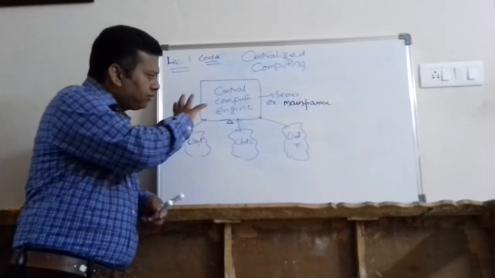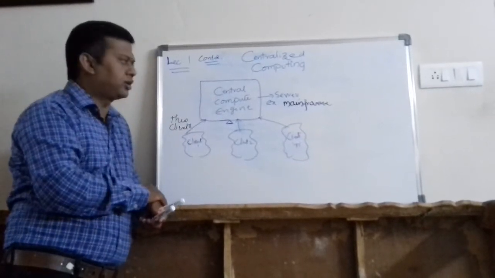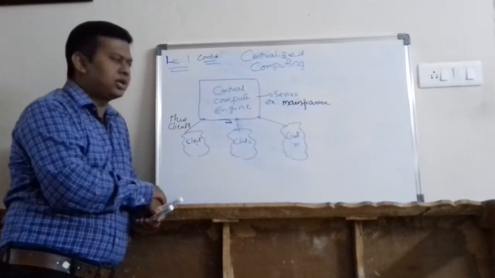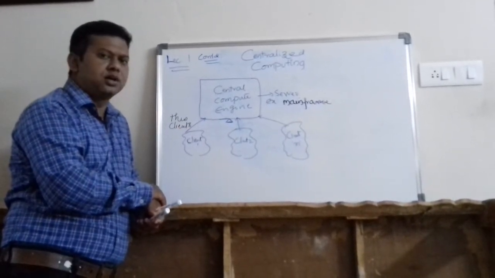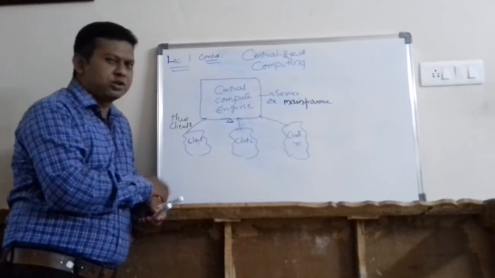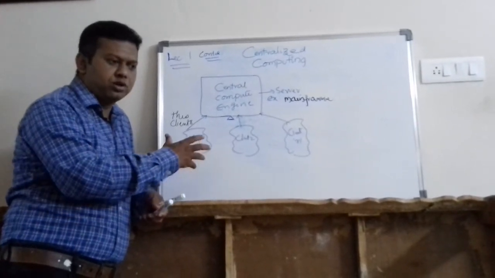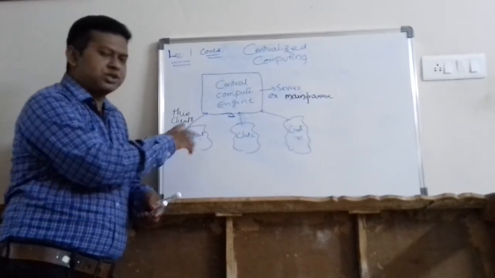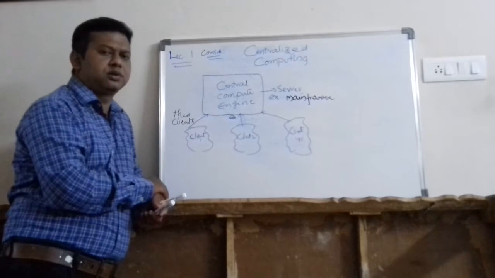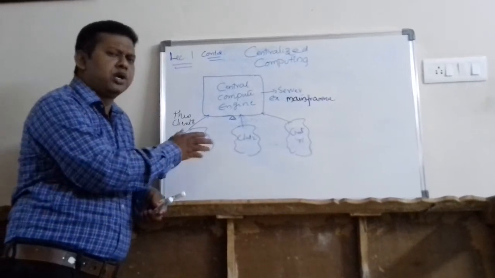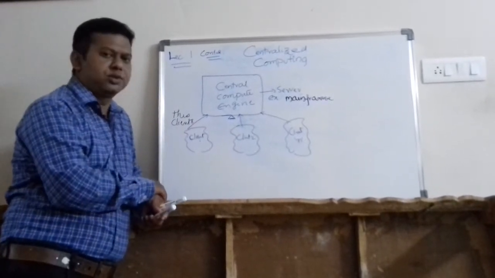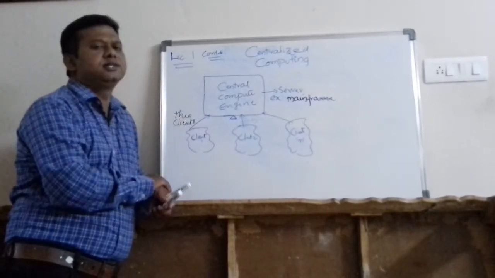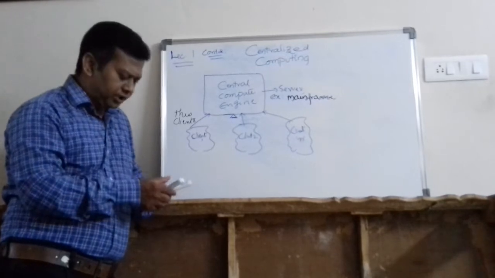So this kind of computing facility is called a centralized computing facility, and this was basically used in the 1950s and 60s, when cost-effective desktop or personal computers were not available. This was the situation, and this was the only option in the 1950s and 60s before the evolution of desktop machines. Now, what are the advantages and disadvantages of this computing facility?